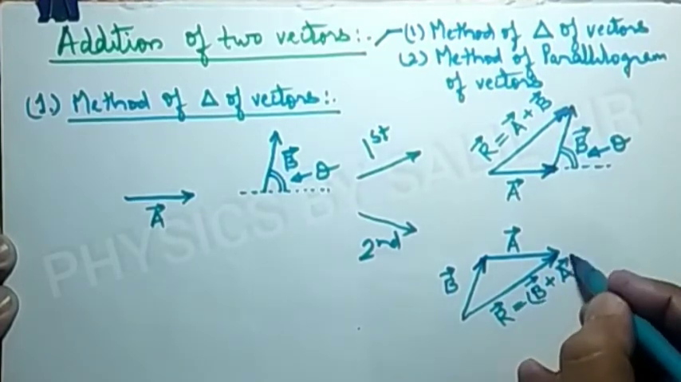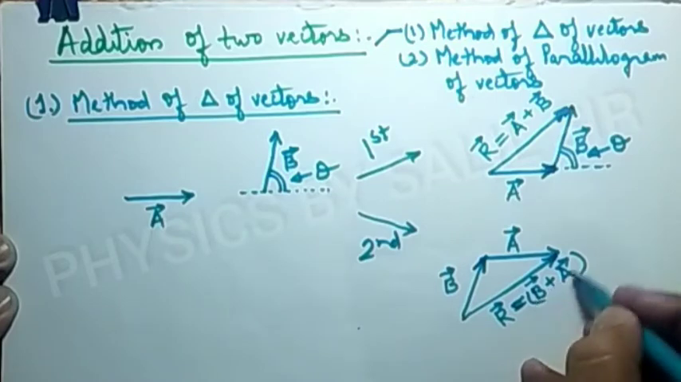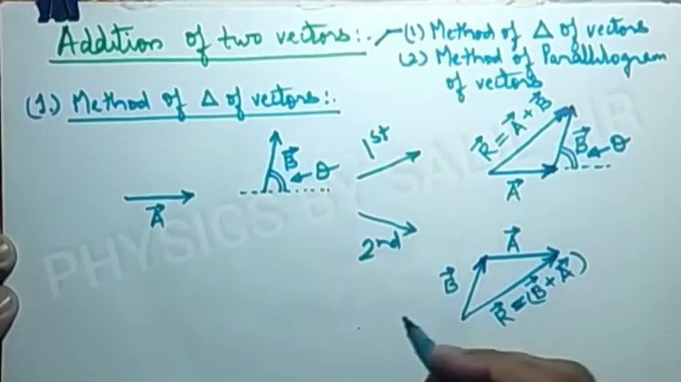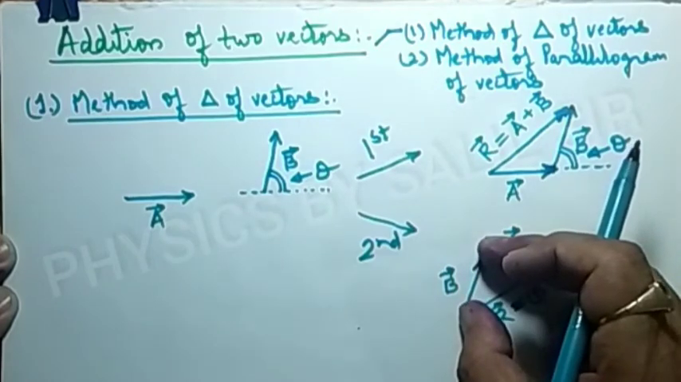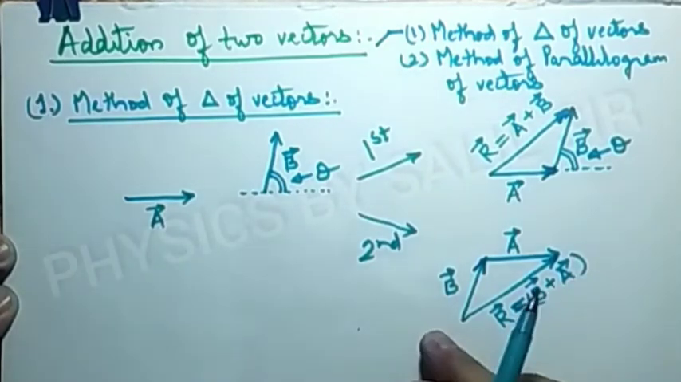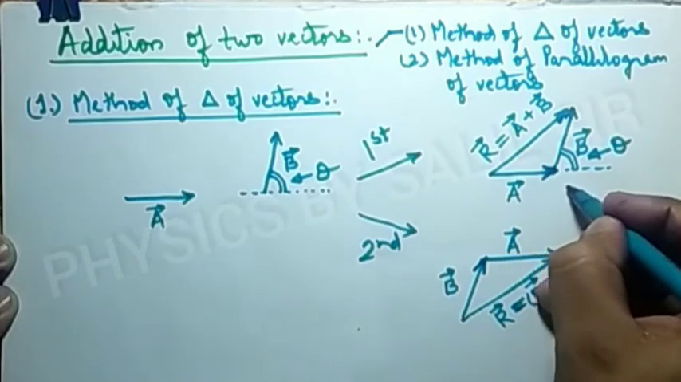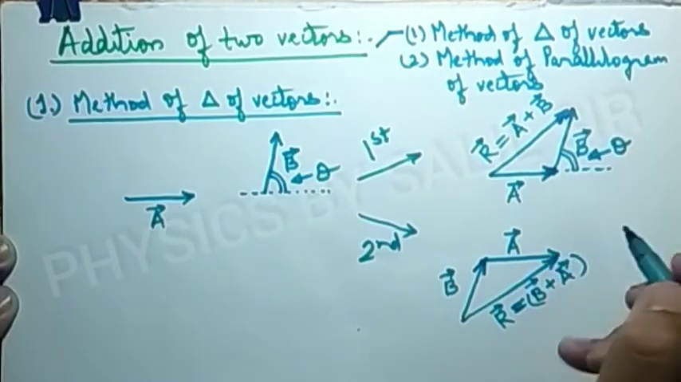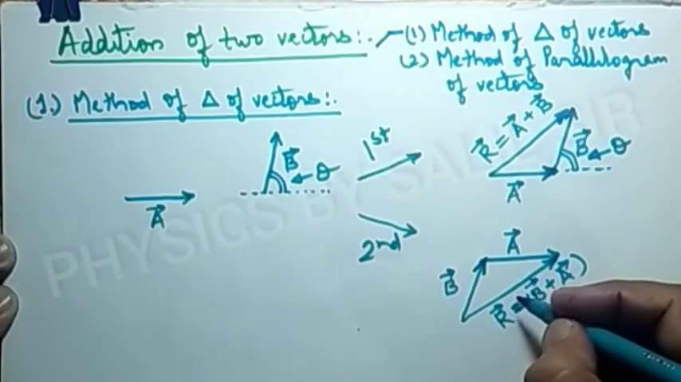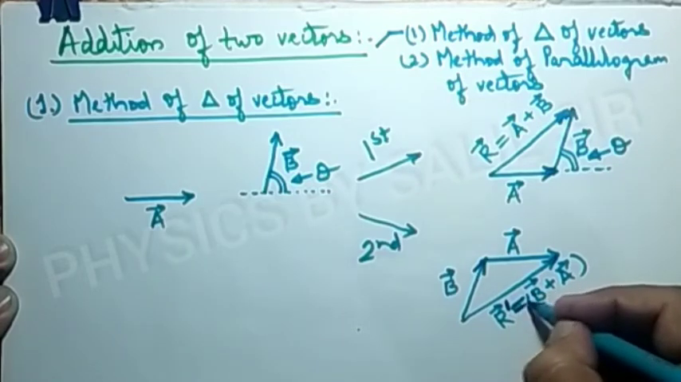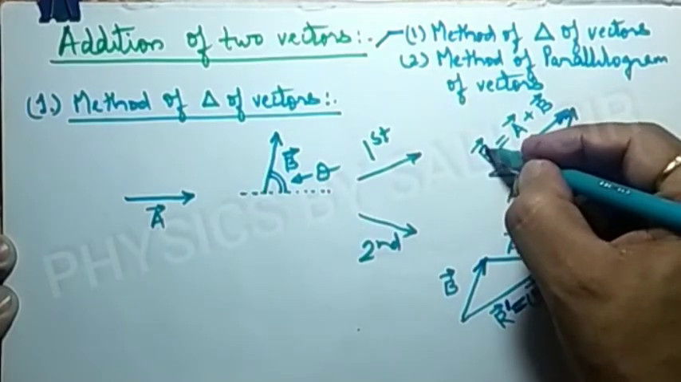Why vector b plus vector a? Because when we draw these vectors, firstly we have to draw vector b, and then we have to draw vector a. And in the first method, what have we drawn? We have drawn vector a first and then vector b. So these are the differences. And suppose this is represented by r dash and this is represented by simply vector r.